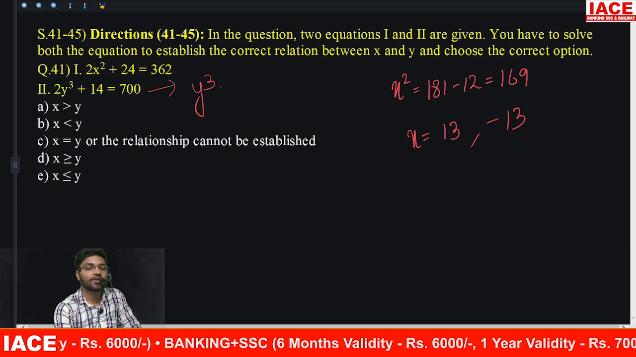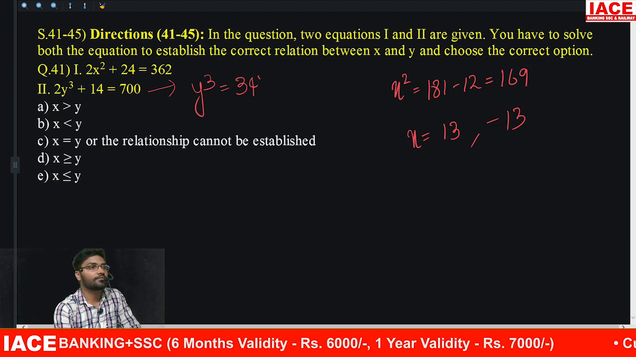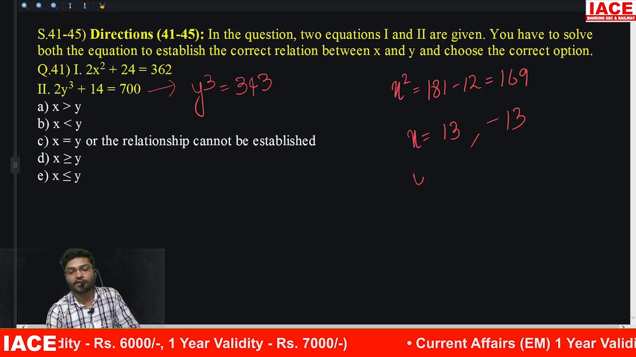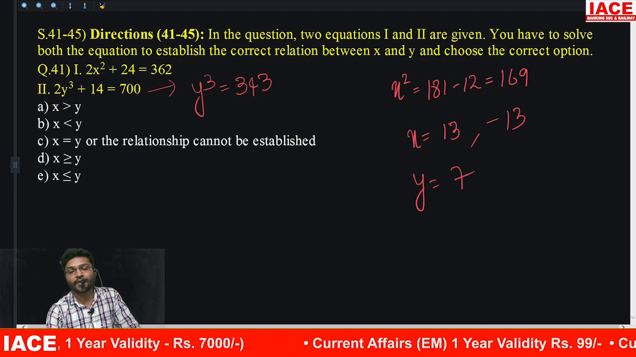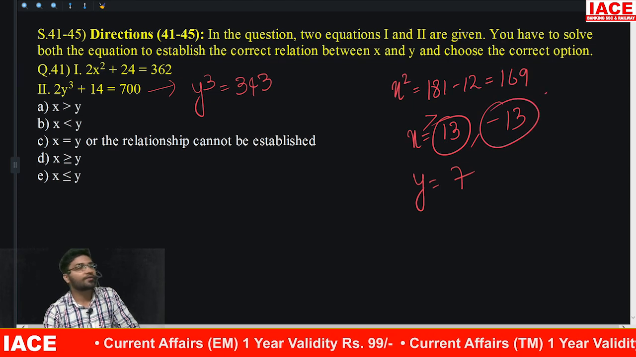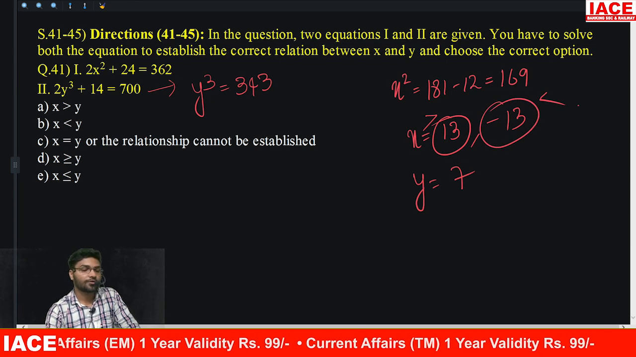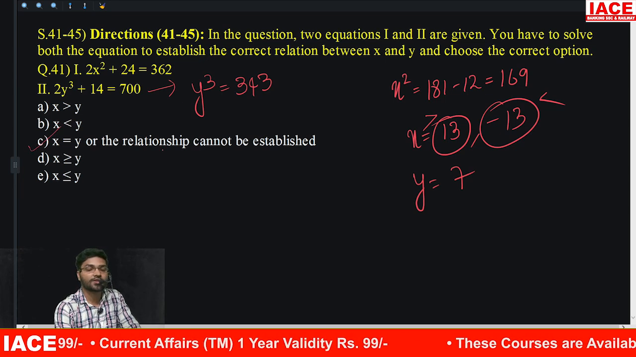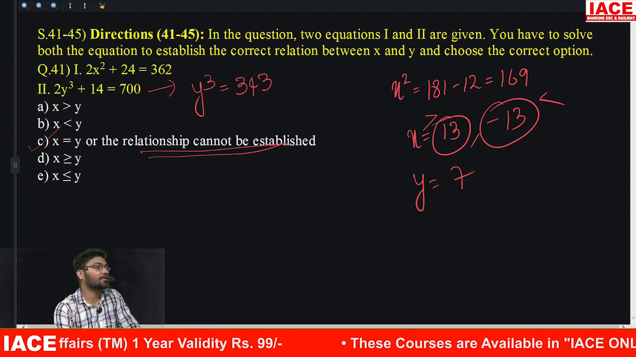Y cube is equal to 343. And then 14 subtract 2. So what is the y value? 7. So I will compare. If x is 13, x will be greater. If x is minus 13, x will be smaller. So what is the correct answer? Option C. No relationship. Relationship cannot be established.